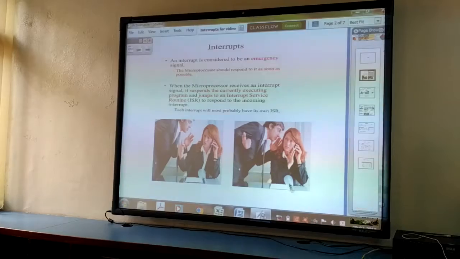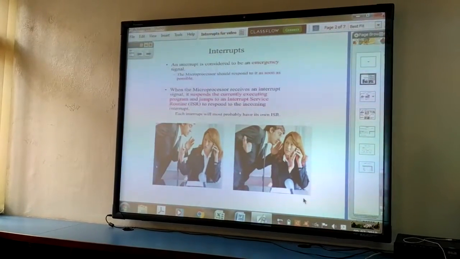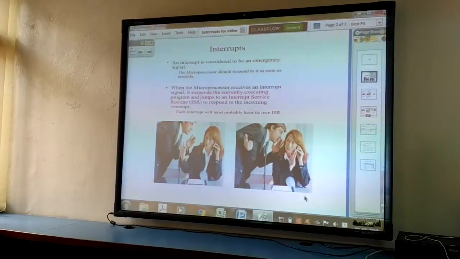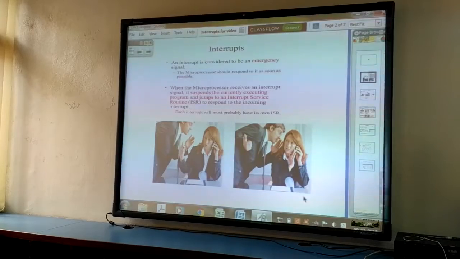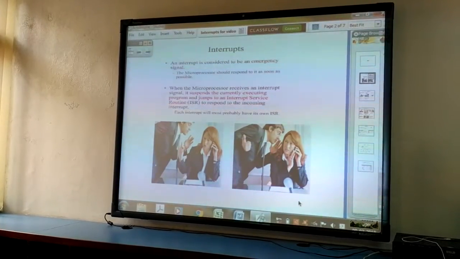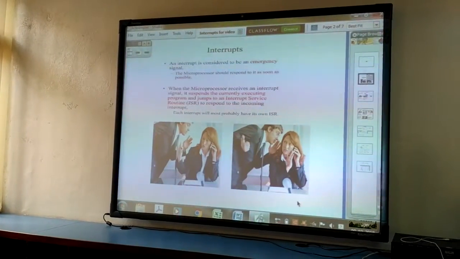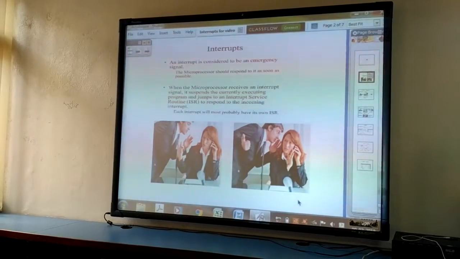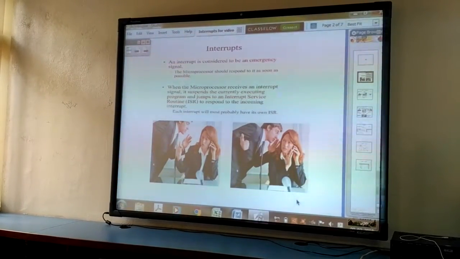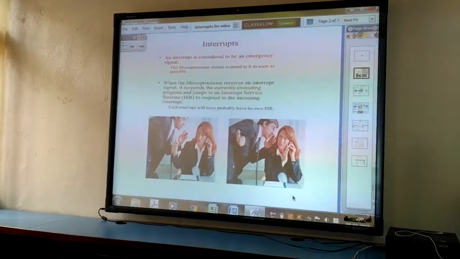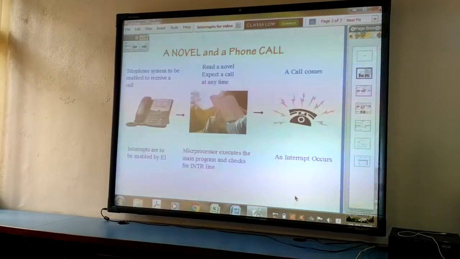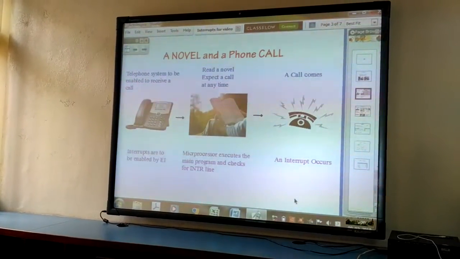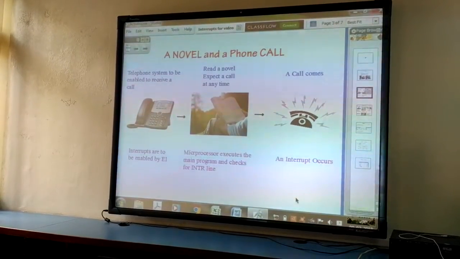First, the microprocessor executes the main program. Whenever an interrupt occurs, it completes the current ongoing instruction, then stops or suspends the main program and jumps to the interrupt service routine. Let us now see the interrupt service process with an example.